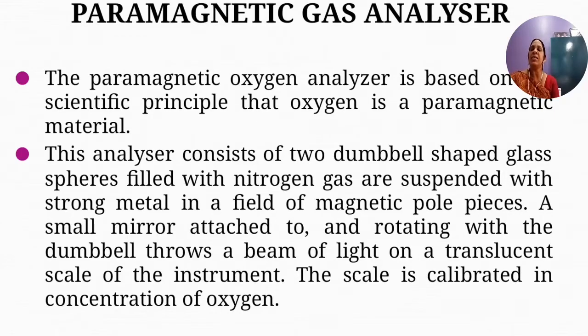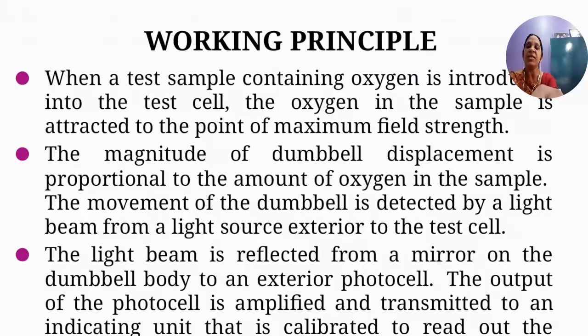This analyzer consists of two dumbbell-shaped glass spheres filled with nitrogen gas, suspended with a strong metal wire in a field of magnetic pole pieces. A small mirror attached to and rotating with the dumbbell throws a beam of light on a translucent scale of the instrument. The scale is calibrated in terms of concentration of oxygen. You can have an analog scale which is calibrated in terms of concentration of the oxygen present in the sample.